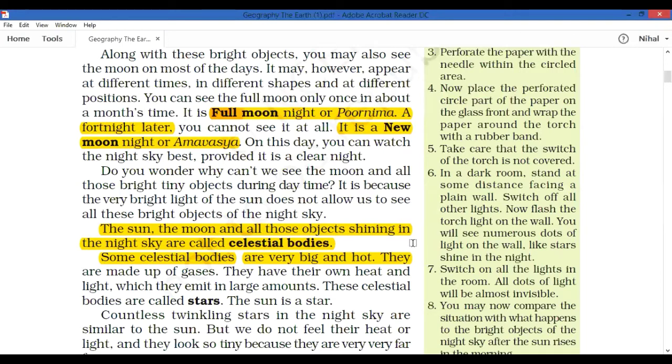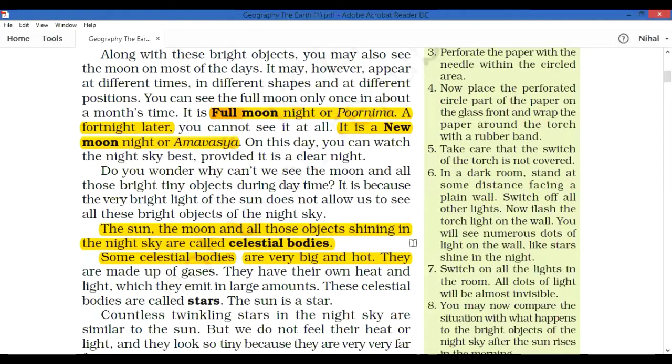How can we explain the star? A star is a celestial body, very big and hot. But from the Earth, we can see the star very small. Why can we see the star very small? It is too far from our Earth. The star is always very big, or giant in size, but it is too far from our Earth, so we can see it in very small size.